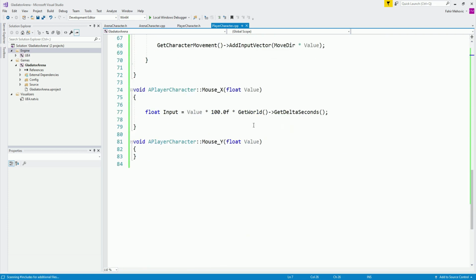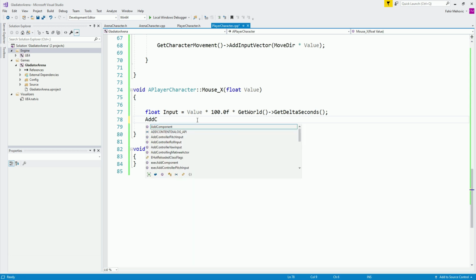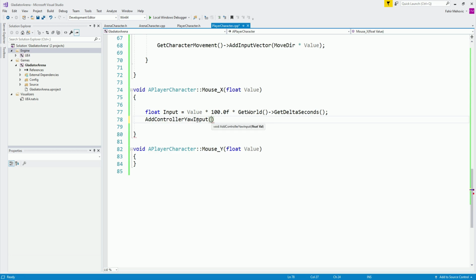And simply because this is for our X, we are going to rotate the yaw, excuse me. So we are going to say add controller yaw input, and we're going to pass here the input, which is the one that we got calculating all of this here. And we're going to do the same thing over here. So copy this and paste it over here.